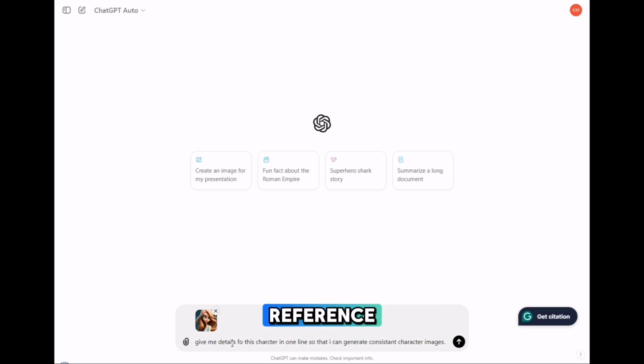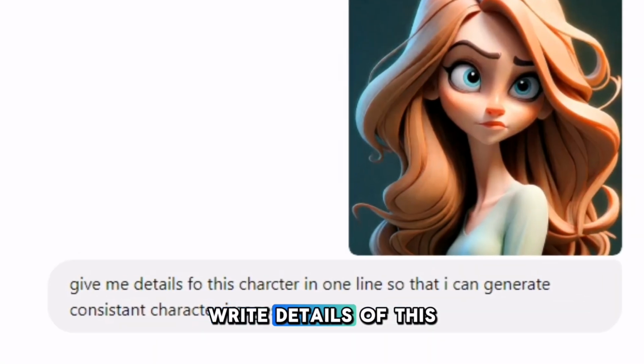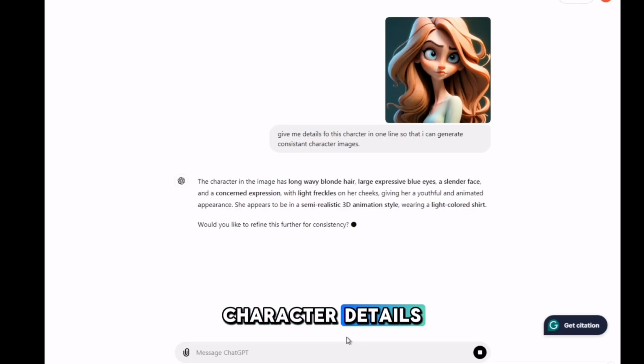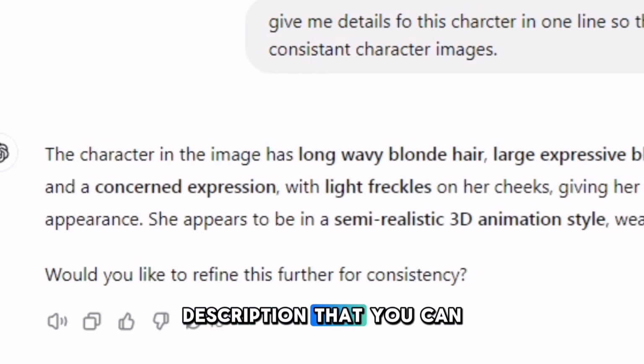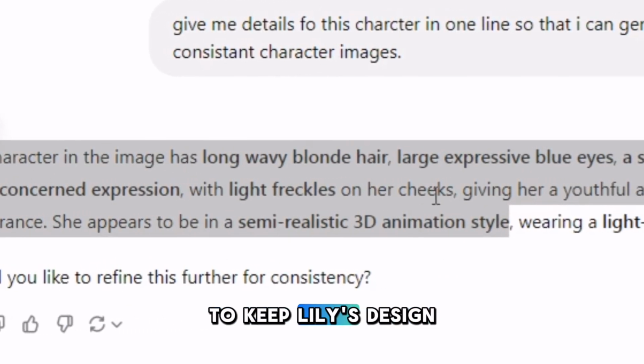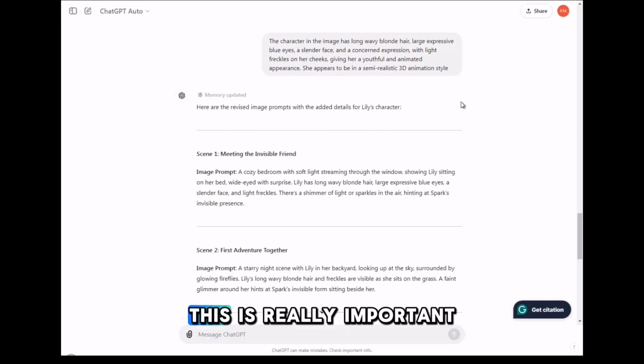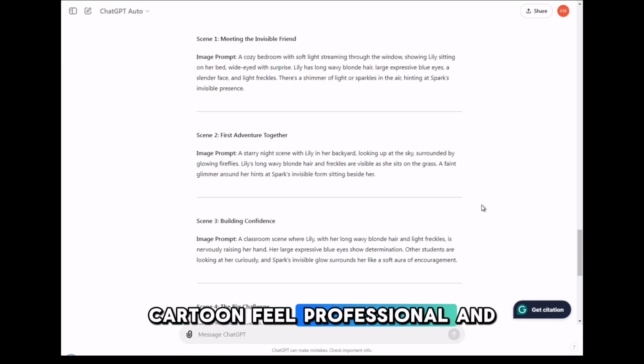Once you have this reference, go back to ChatGPT and upload the image. Now type this prompt. Write details of this character in one line so that I can generate a consistent character. When ChatGPT gives you the character details, you'll have a perfect description that you can reuse in every scene to keep Lily's design consistent across your entire video. This is really important because consistency is key to making your cartoon feel professional and polished.